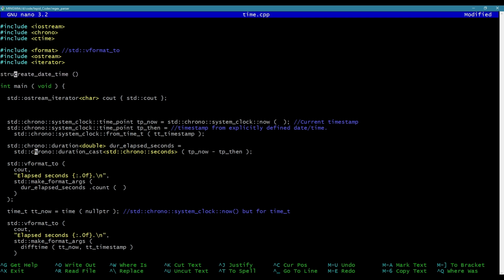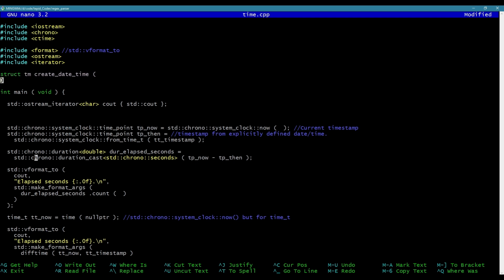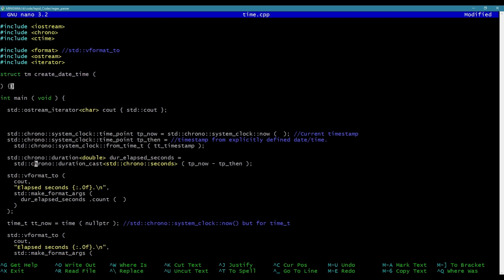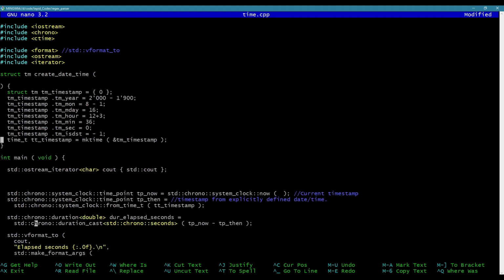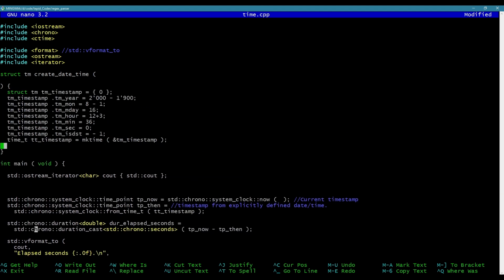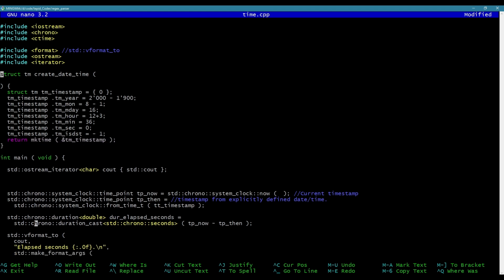And the fact that it returns a struct tm should be enough to obviate any ambiguity. So let's return tt timestamp. In fact, I could just return the mktime right here. I'll do that. Return. And I'm actually getting a time_t from this in that case. So time_t.